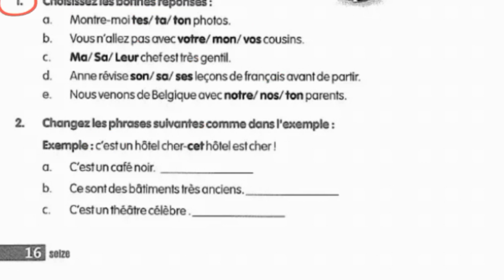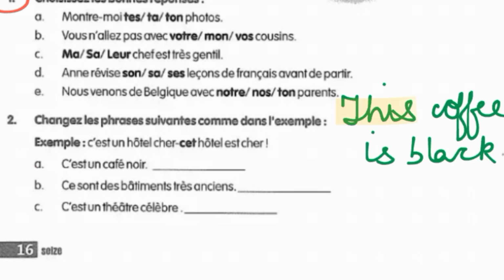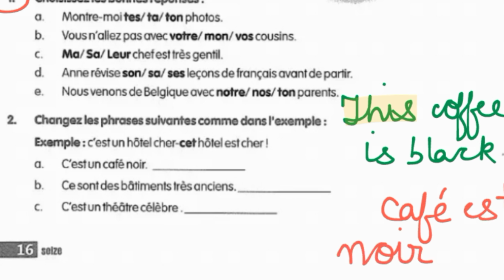So let's see the first sentence is c'est un café noir, means this is a black coffee. So we can change this sentence as this coffee is black because we have to use the demonstrative adjective. So our sentence would be this coffee is black. Here we can see that we have used this demonstrative adjective. So we are going to change this sentence accordingly. We know that coffee in French is café and is black is gonna be a noir because black color is noir. Now we know that café is masculine, so that's why we have to put the demonstrative adjective as masculine itself.